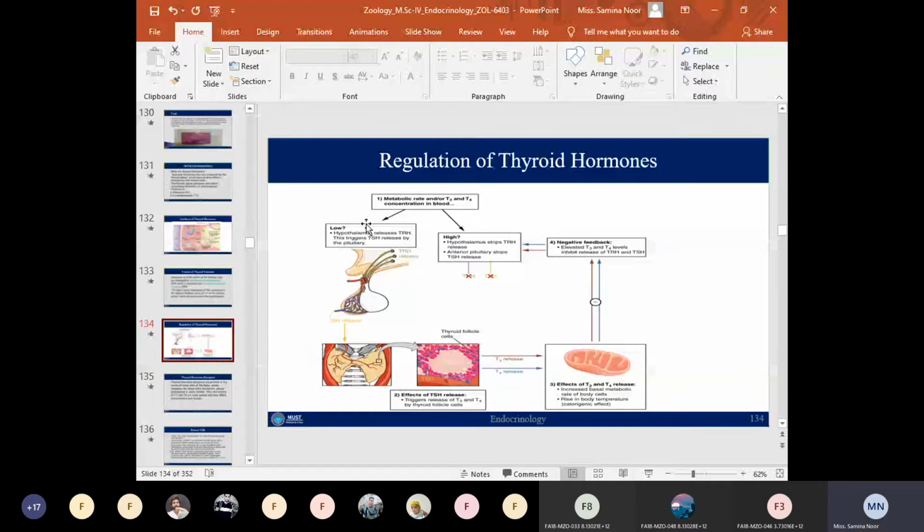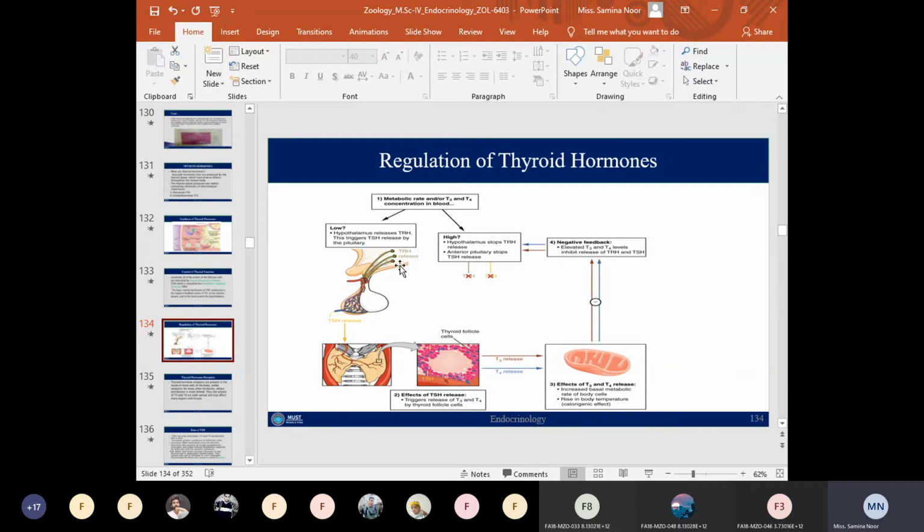In the other way, when the level of T3 and T4 is low in the blood, the hypothalamus releases the TRH, or thyrotropin releasing hormone, and as a result the anterior pituitary triggers TSH release, thyroid stimulating hormone.